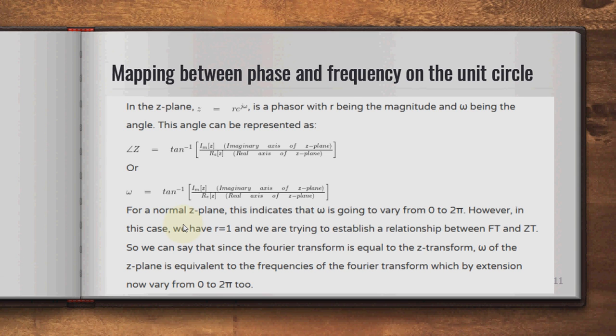For the normal Z plane, omega varies from 0 to 2 pi. However, for r equal to 1, we are trying to establish the relation between the Fourier transform and the Z transform. Since the Fourier transform equals the Z transform on the unit circle, the omega of the Z plane is equivalent to the frequency of the Fourier transform, and by extension it can vary from 0 to 2 pi.